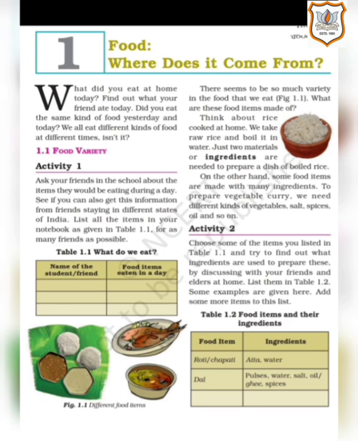This means you have to ask friends from different states what they consume as their food at different times.